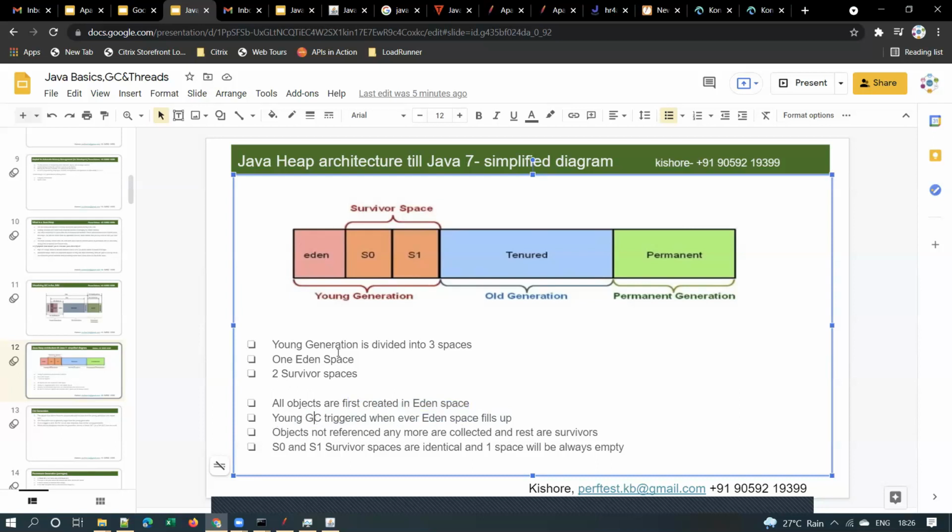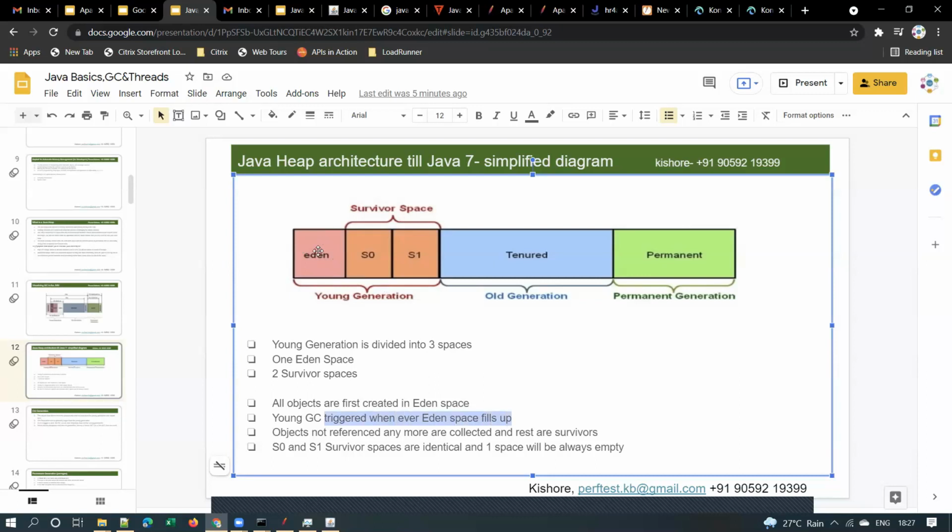Young garbage collection. Why is this called Young garbage collection? It is the garbage collection which happens in the Young generation, and that is called NGC. NGC will be triggered whenever Eden space fills up.